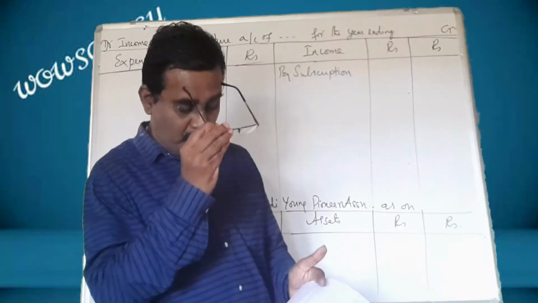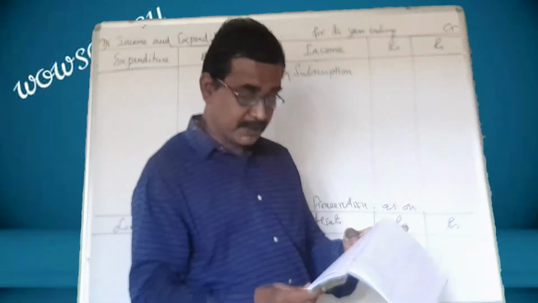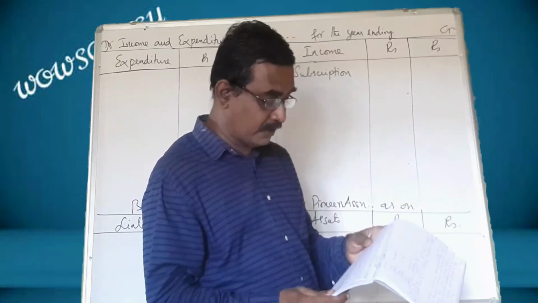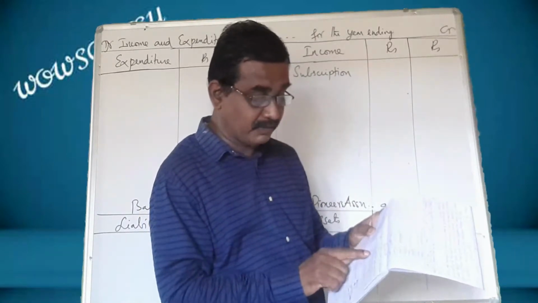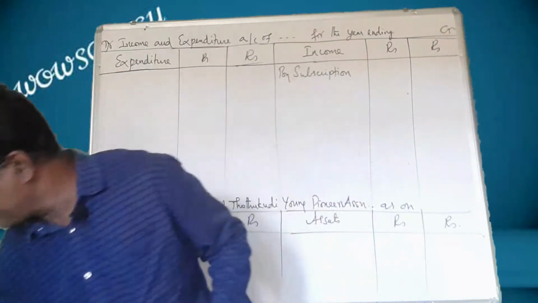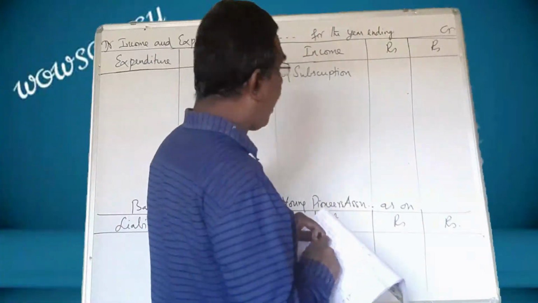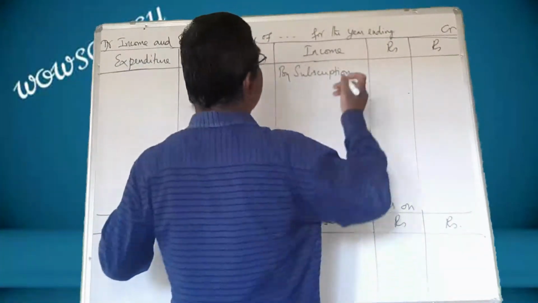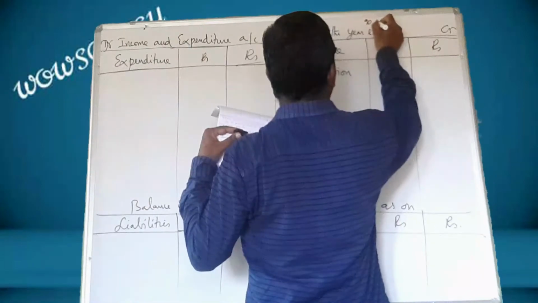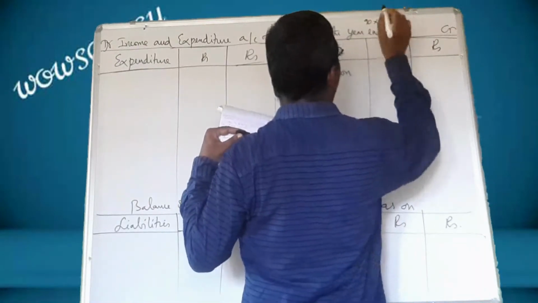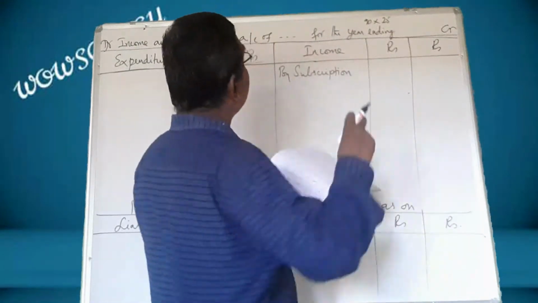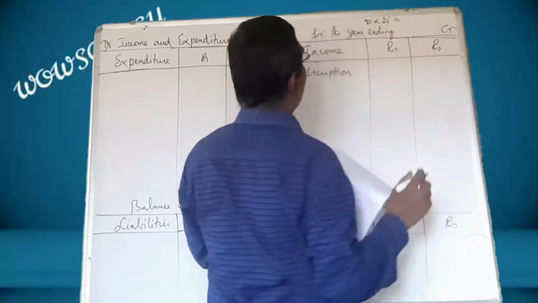Here, how many members are there? 100 members, each paying 25 as annual subscription. At the end of the year, 10 members have not paid. So 90 members into 25, this amount has been collected. You have to find out.